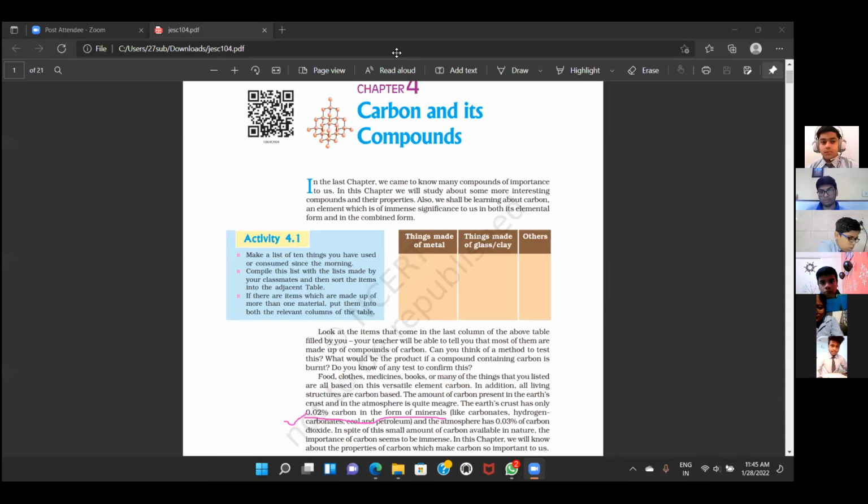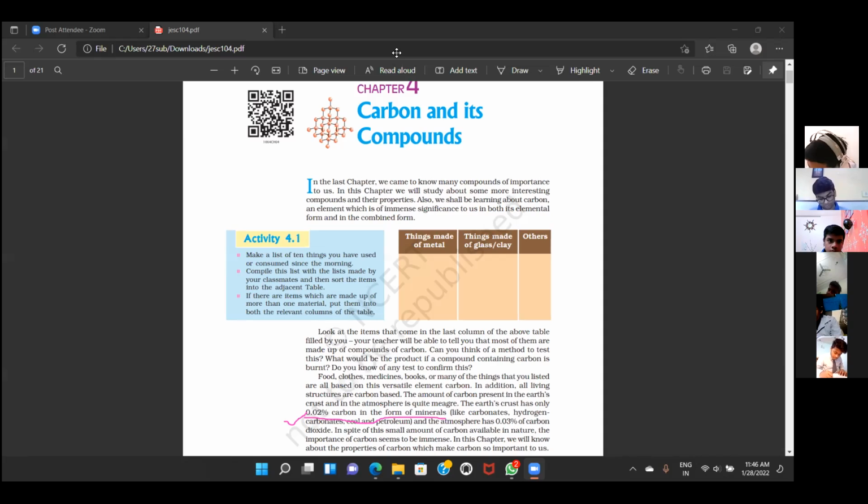So write down the question. Justify the statement. Taking this line from NCERT, frame the question. Frame the question. Anyone? The Earth's crust has only 0.02% carbon in the form of minerals, but why is it so important? Justify the statement. Carbon in the form of minerals is only 0.02% in the earth's crust. Still, why is it so important?